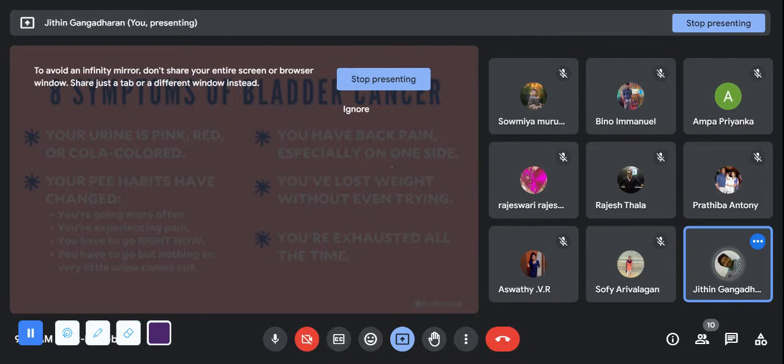Okay. And there will be one-sided back pain. And weight loss, without trying. If you are dieting, you may lose weight, but here you are doing nothing and your weight is still dropping. You will be very fragile. You will be very fatigued all the time.